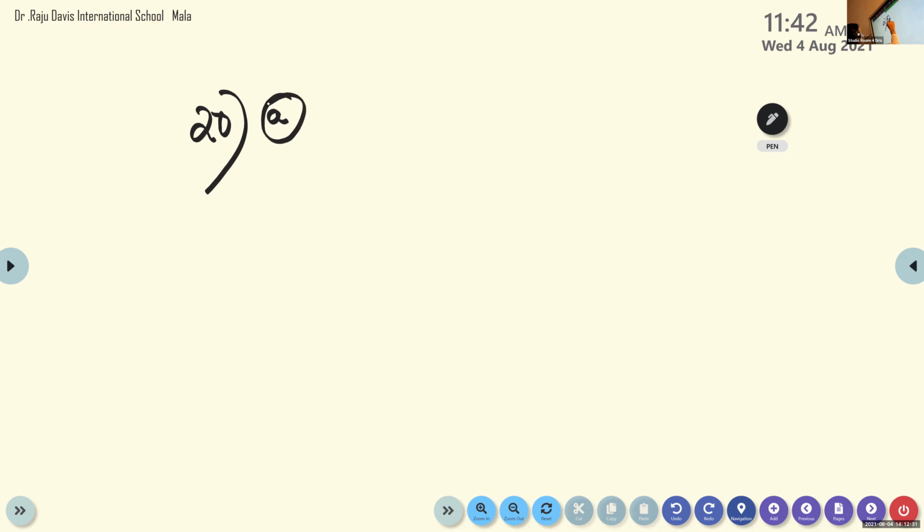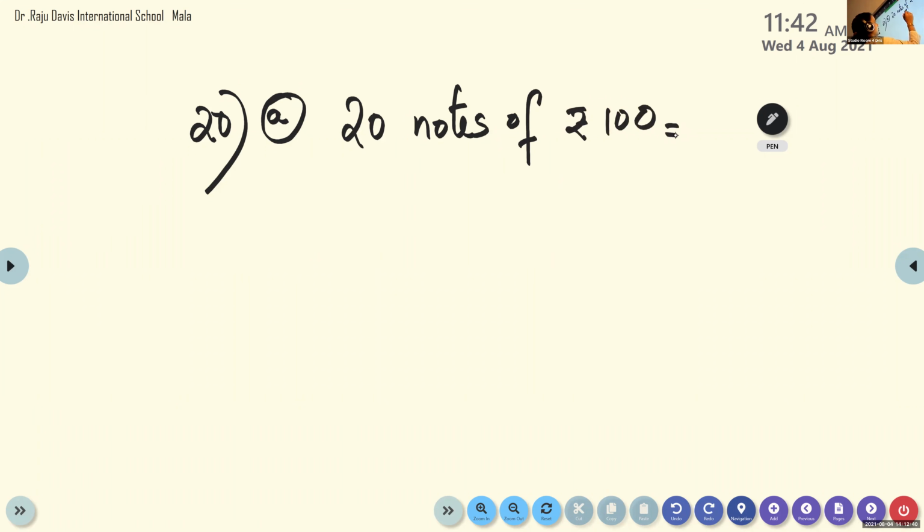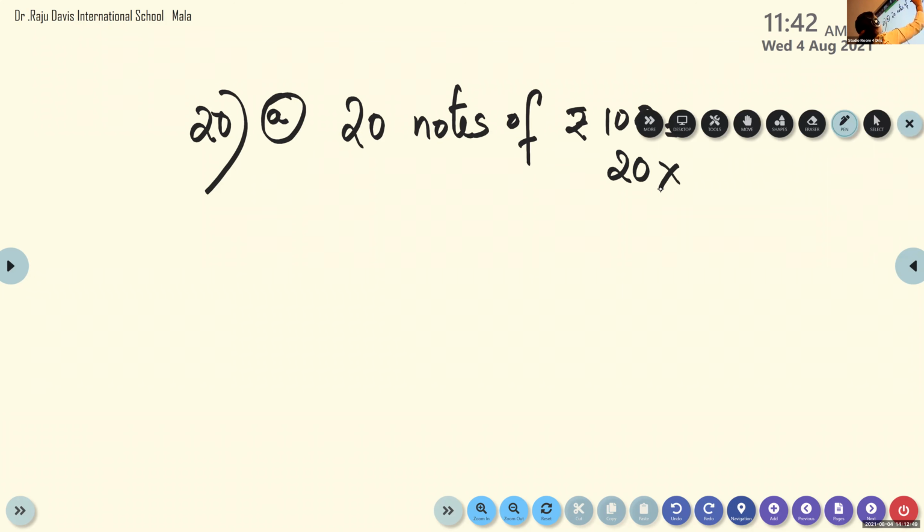20 notes of rupees 100. So total how much amount? 20 into 100. 2000. Then we have to write 2000. 20 into 100, so how many zeros to be added? 2 more. So you can write rupees 2000.